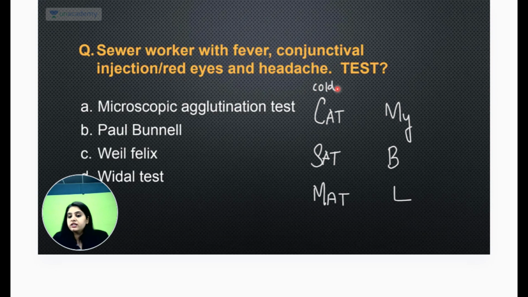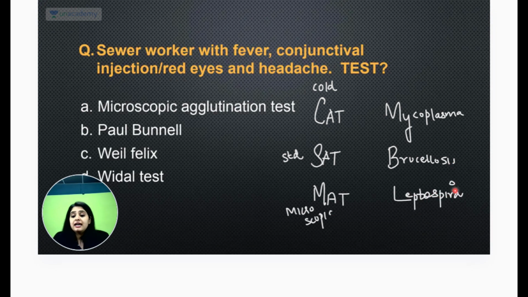This was the cold agglutination test. This was the standard agglutination test, and it was the microscopic agglutination test. ठीक है? And what is this cat sat on a mat? तो cat के बारे में बात था. तो my billy is how we had learnt it. My for mycoplasma. So the cold agglutination test is in mycoplasma. Standard agglutination test is for brucellosis, and microscopic agglutination test is for leptospira. है ना? And over here they had exactly leptospira का कुछ तो आएगा.